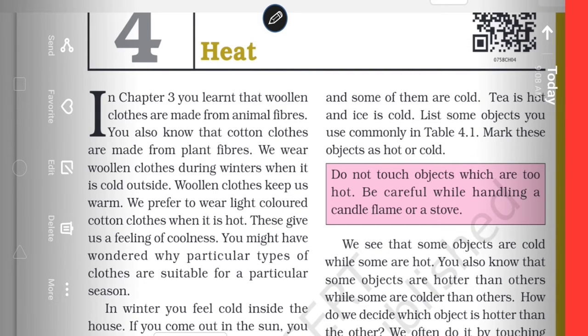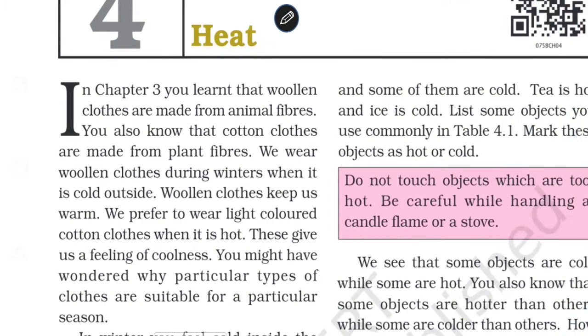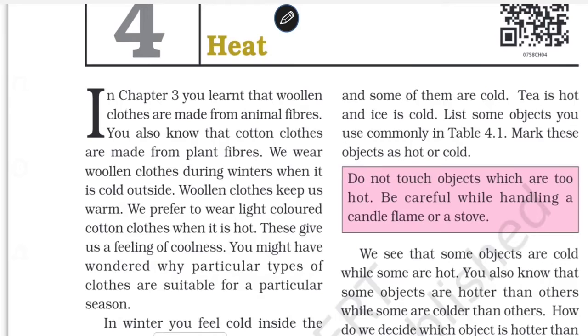So cotton clothes. Now, cotton clothes we get from where? From the plant fibers. And in winter season we wear woolen clothes to keep our body warm, because woolen clothes absorb heat.